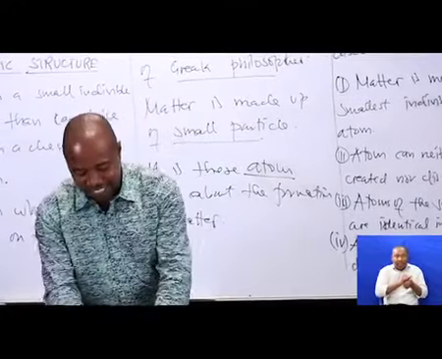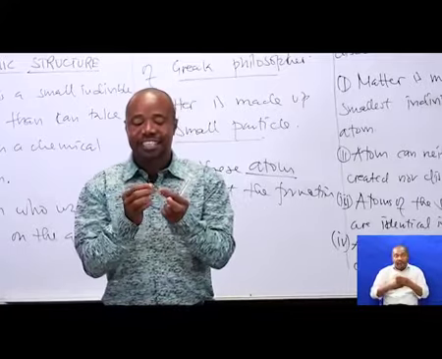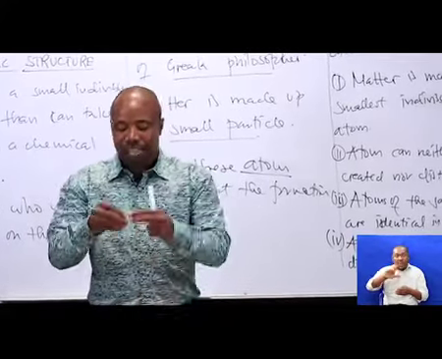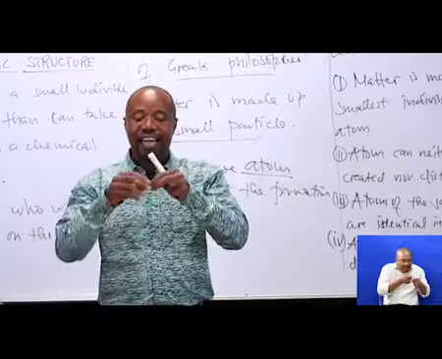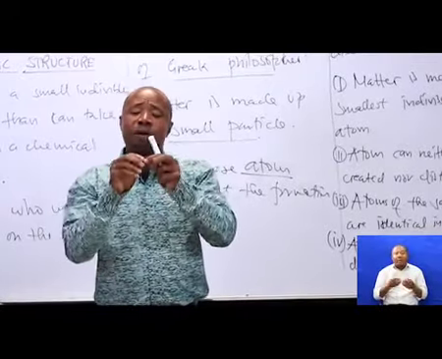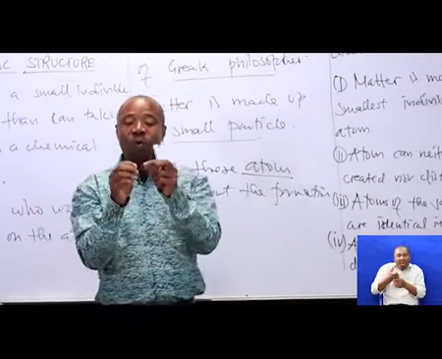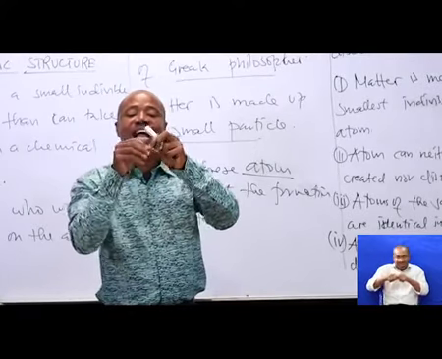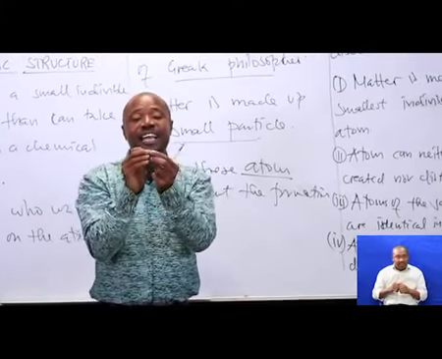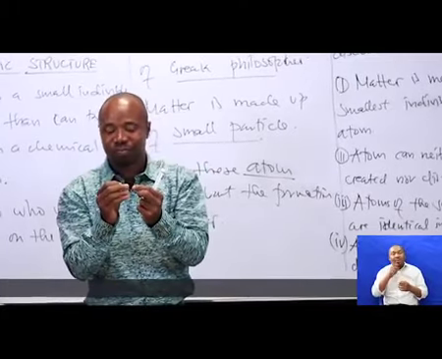If I take a piece of foil and cut it, and cut again, and again, I will remain with a very, very small particle which can't be cut again. That small particle is what we call an atom.